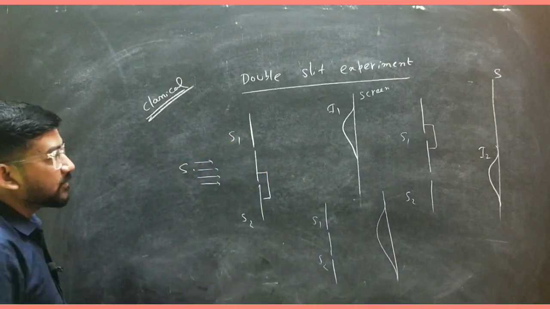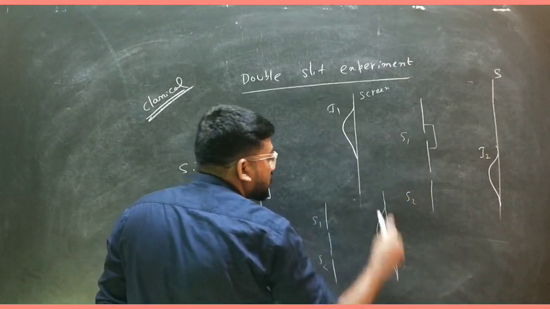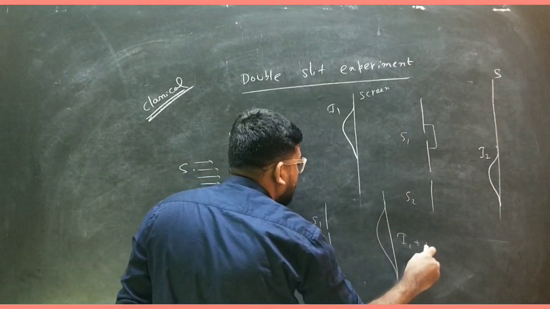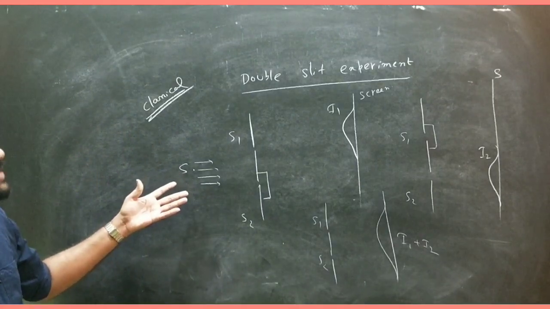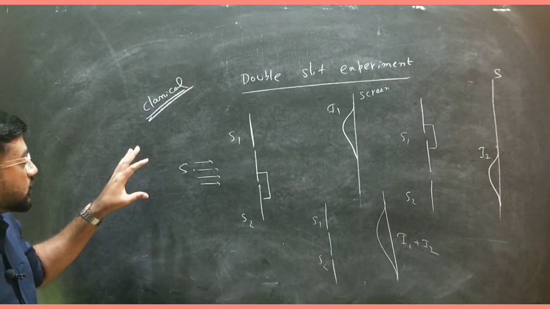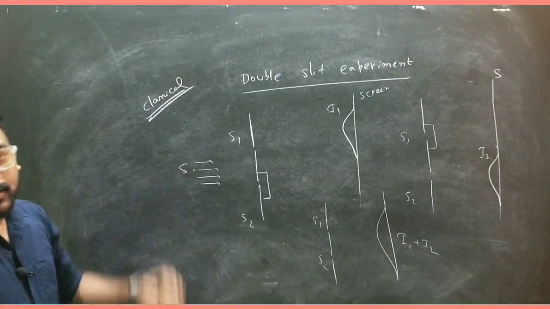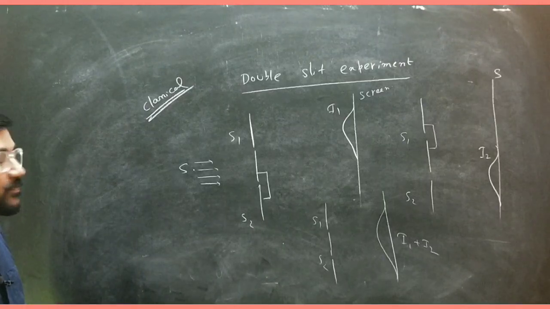If you see, then this intensity will be nothing but the summation of these two intensities, that is I1 plus I2, and that is obvious for the particle in classical physics.